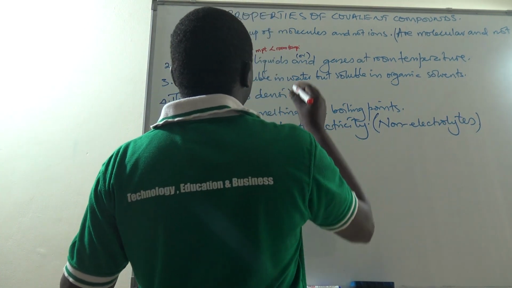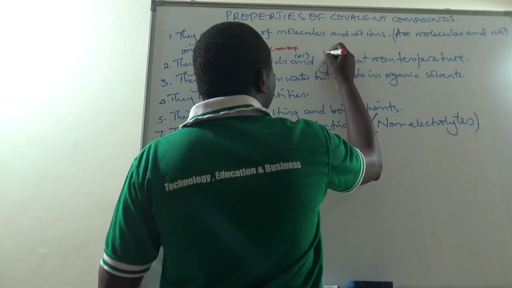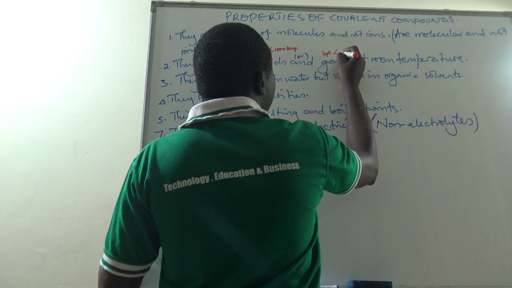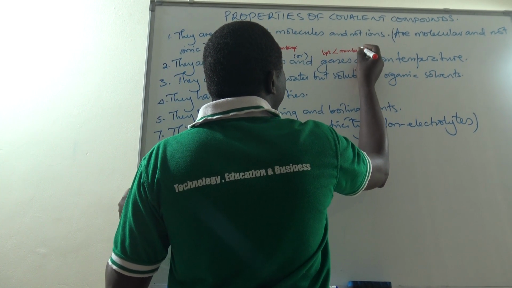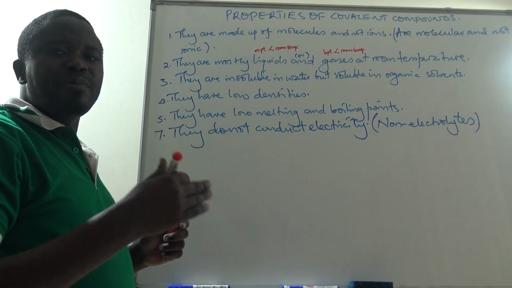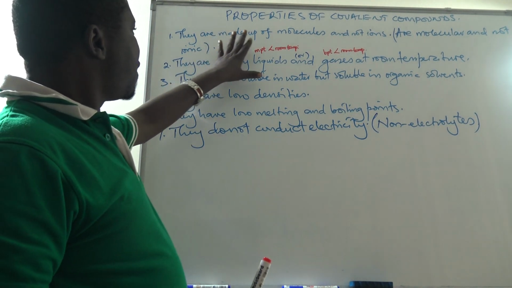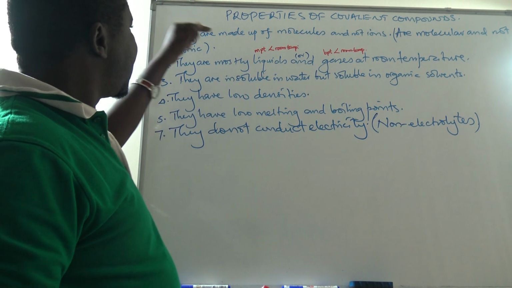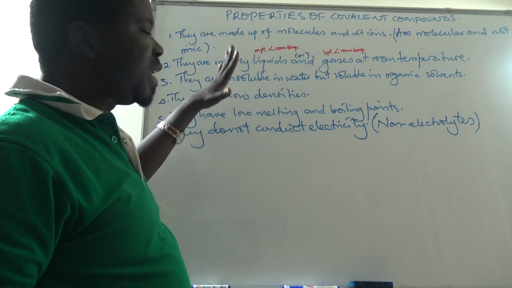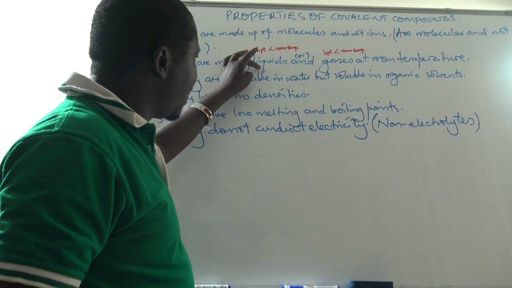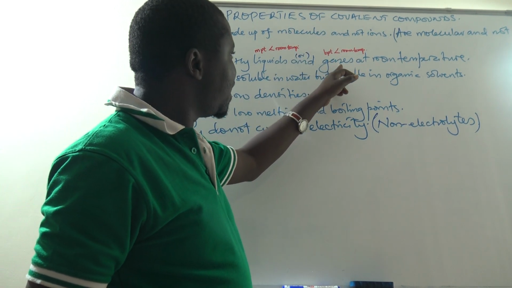And we said that if they are gases at room temperature, it means that the boiling point is also less than the room temperature. A gas at room temperature has already boiled at a temperature quite below the room temperature. So, if you are given data whereby the melting point of a substance is below the room temperature, it means that at room temperature it is a liquid. And if it has a boiling point below the room temperature, at room temperature it is already a gas.